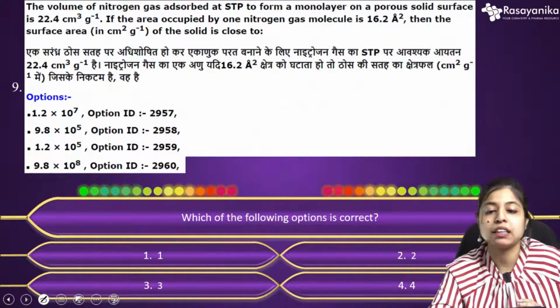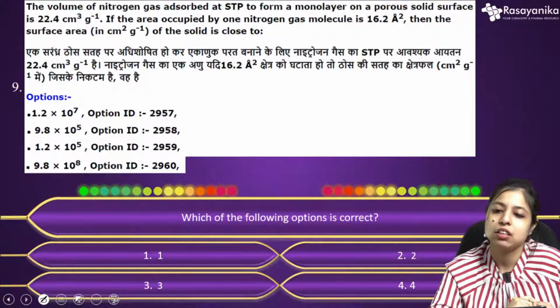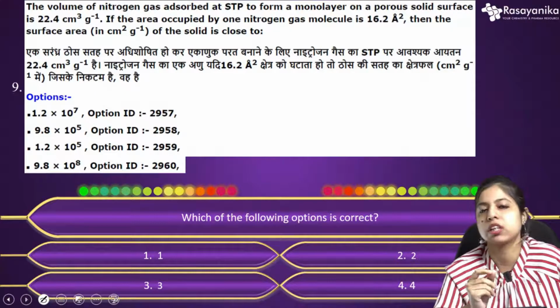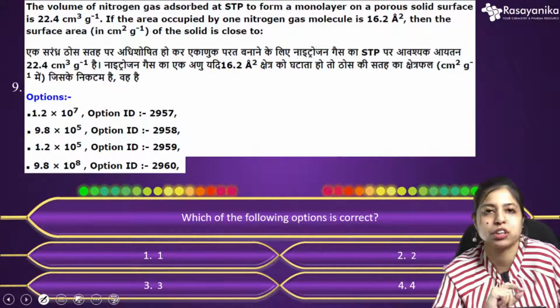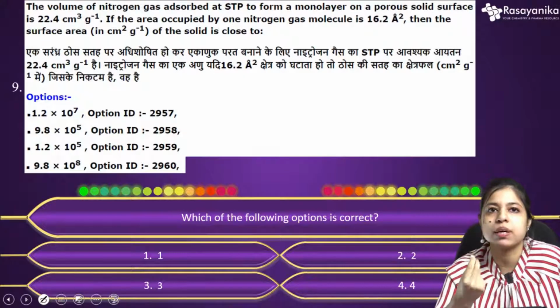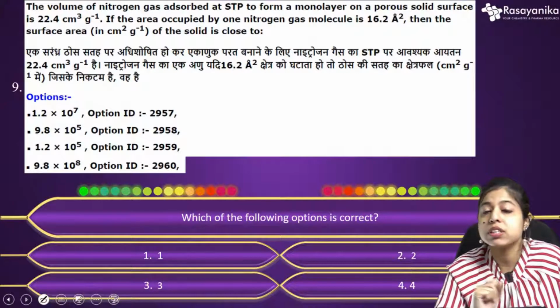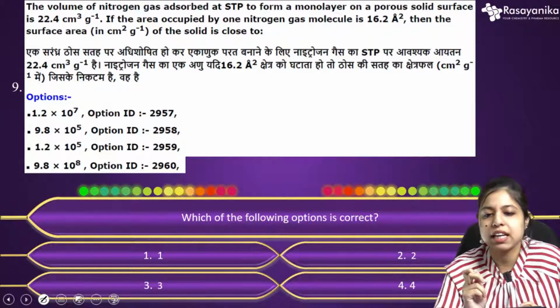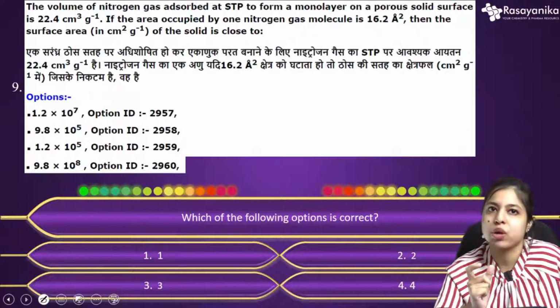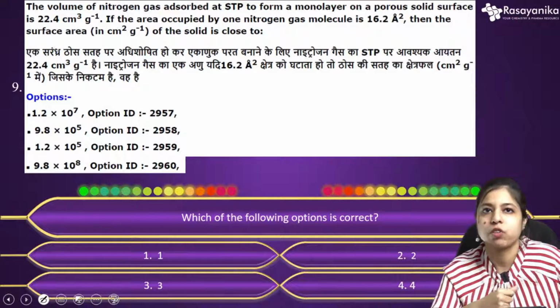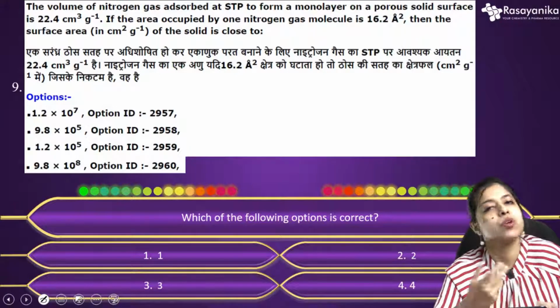Yeah, this is another question, and this is from physical chemistry actually. This time, physical chemistry questions were not difficult, but there were some lengthy calculations in some questions. And in some questions, if you know the basic concept regarding the calculations, you can easily answer those questions. Otherwise, you couldn't answer those. So physical, I will say, it was moderate. It was not too difficult, but so many questions had tough and very lengthy calculations. So we will solve those things one by one.